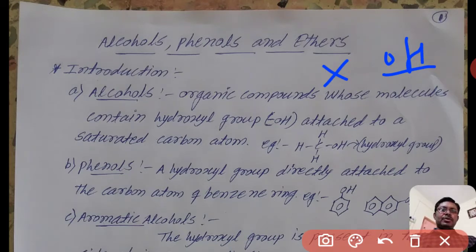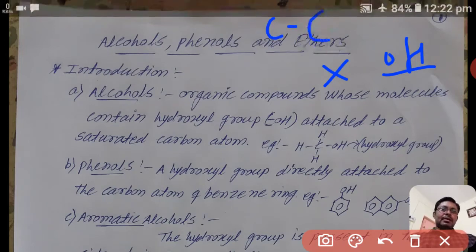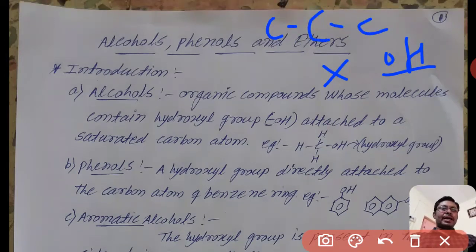If the hydroxyl group is attached to an aliphatic, open carbon chain, then it is known as alcohol. It must be saturated, that means carbon-carbon single bond organic compounds.